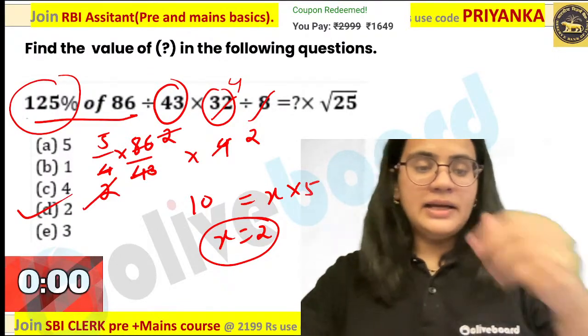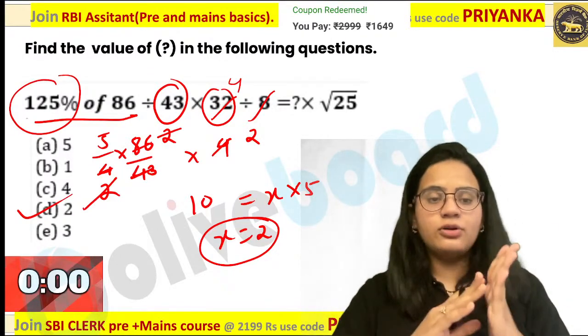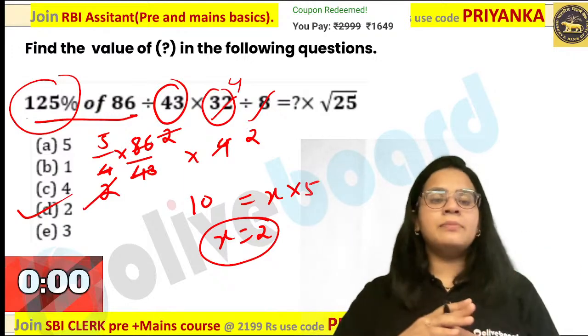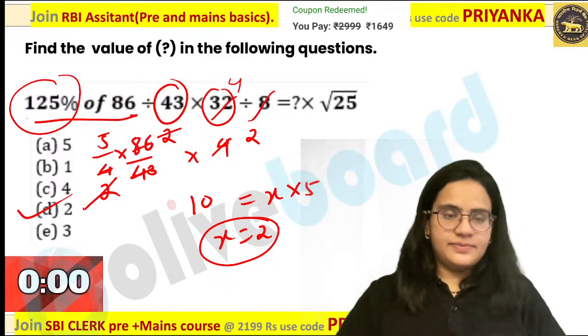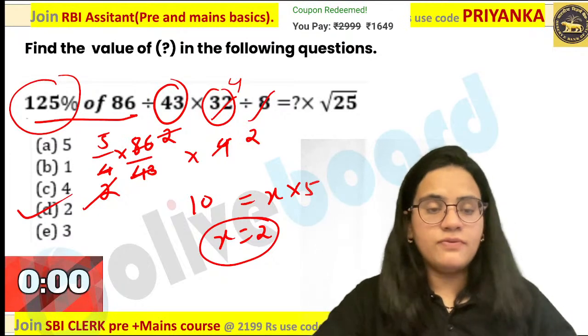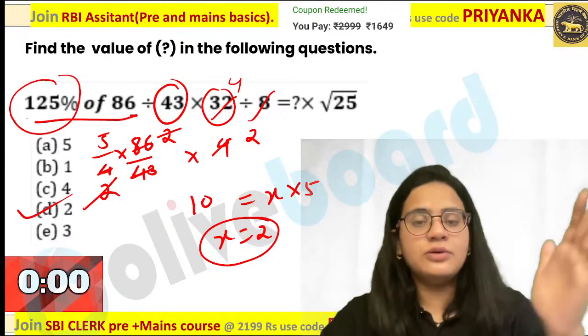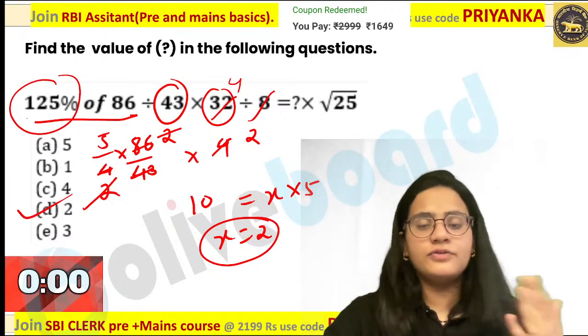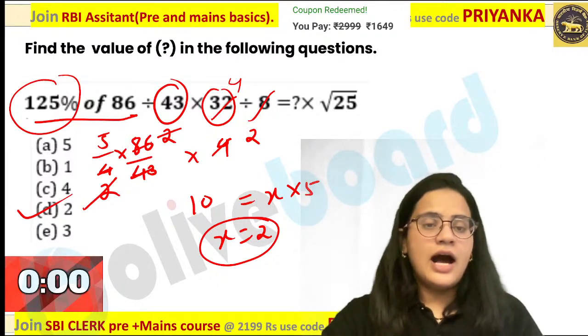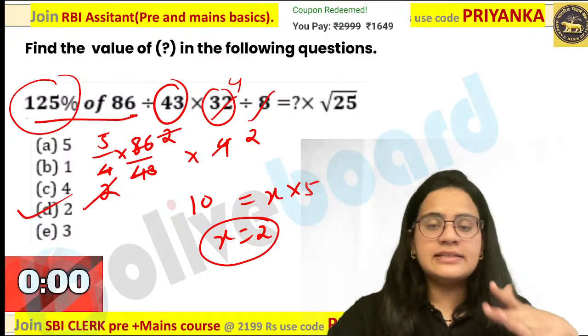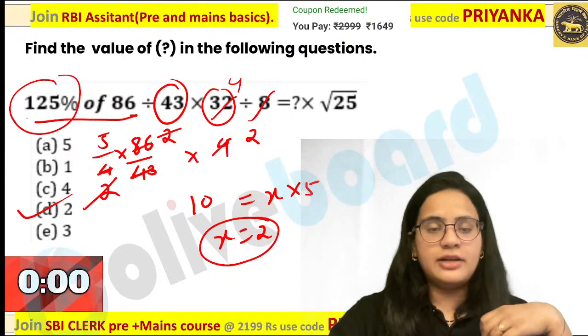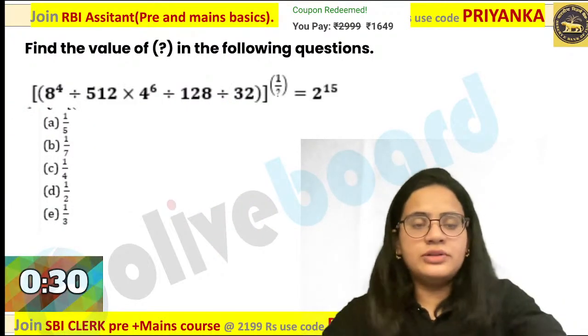So I have seen multiple times when you are getting a question about off, students completely multiply, which is not needed, guys. Especially when you see the off value, it is not at all recommended that you completely solve it. It will waste a lot of your time unnecessarily. Are you getting it? So you can keep it as it is, and at the end you can simplify your value over here. Let us quickly move on to the next question.